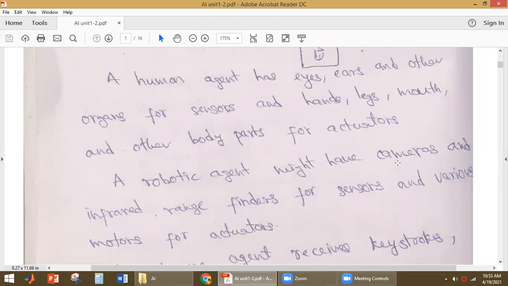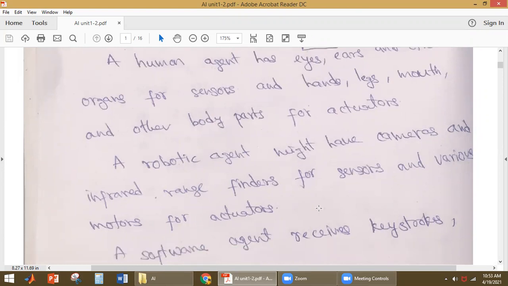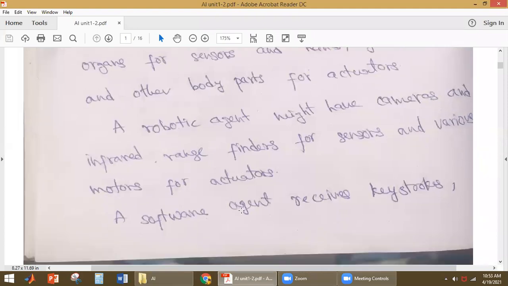To find the range, it should have infrared range finders for the sensors, and it should have various motors for actuators. Depending on the information it has received, it has to move either forward, towards left, or towards right. To do that, it should have motors. That is why it has various motors for actuators.